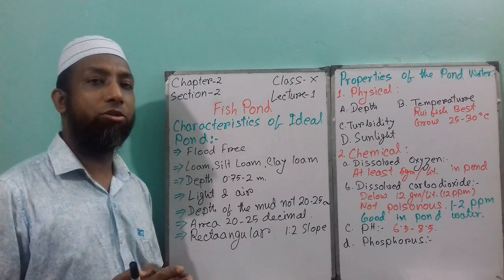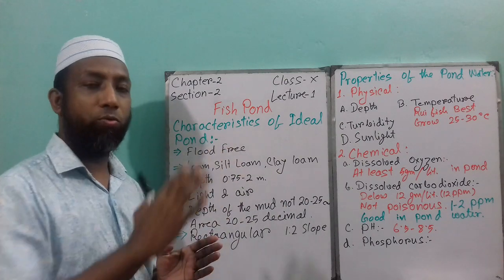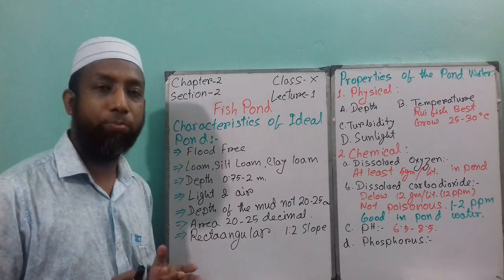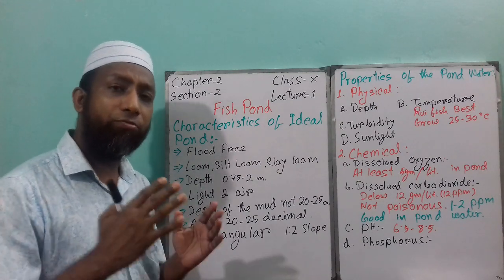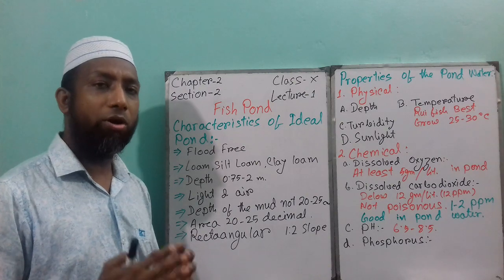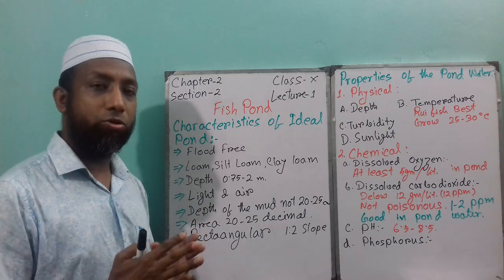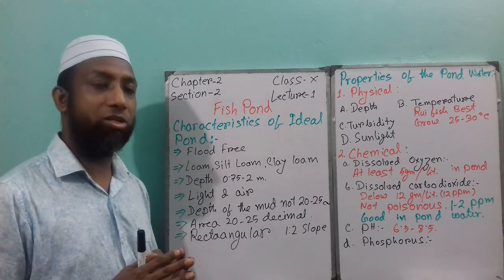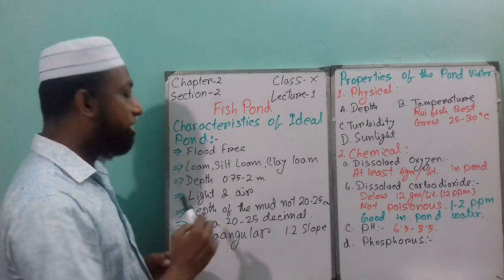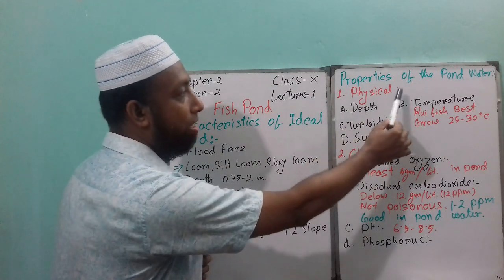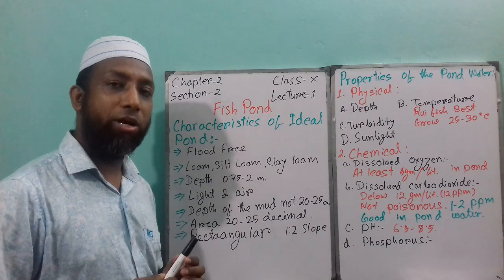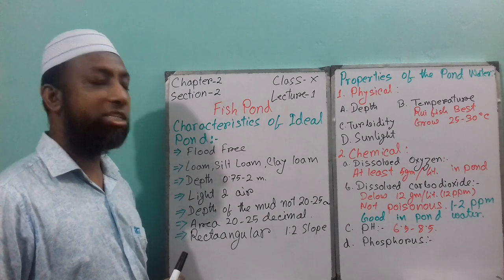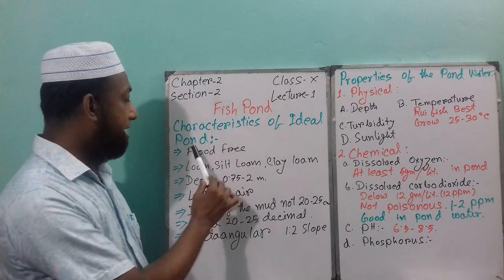So for the fisheries sector, we need to know the fish pond: how we cultivate, what will be the characteristics of the pond, what will be the physical and chemical properties of the pond, and what will be the food of the pond. After completing this lecture, you can understand the characteristics of an ideal pond and the properties of pond water. The next point is the natural feed of the pond, which I will discuss later. So the first point is characteristics of an ideal pond.